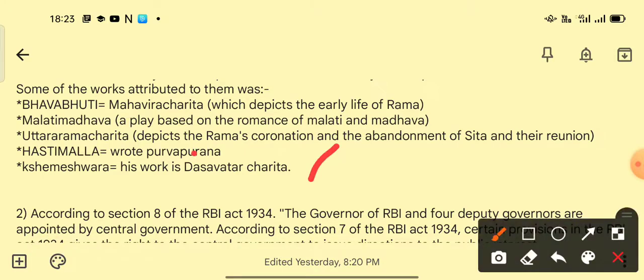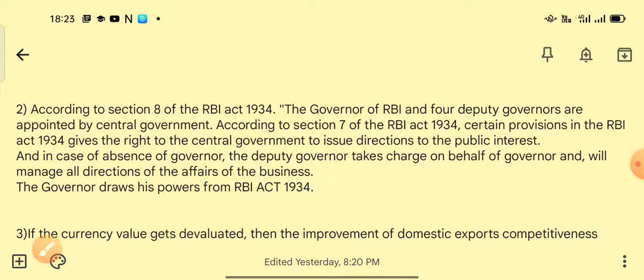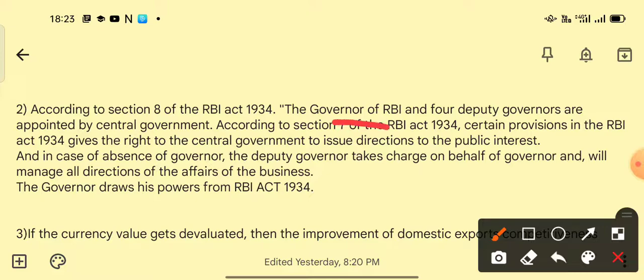And the second question is regarding the RBI Act 1934. According to Section 8 of the RBI Act 1934, the Governor of RBI and 4 Deputy Governors are appointed by the central government. But according to Section 7 of the RBI Act 1934, certain provisions give the central government the right to issue directions in the interest of the public.